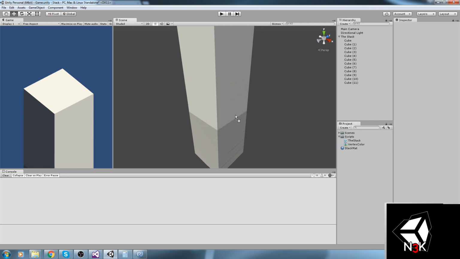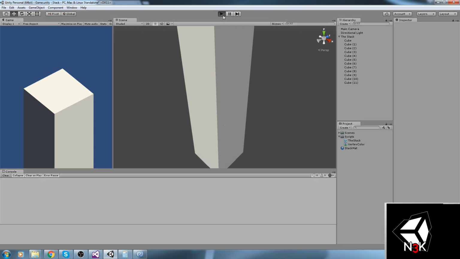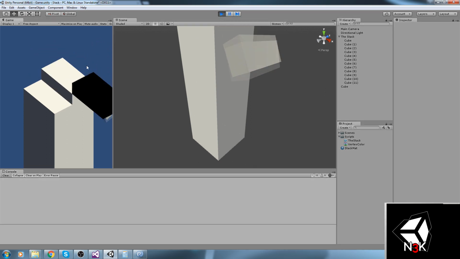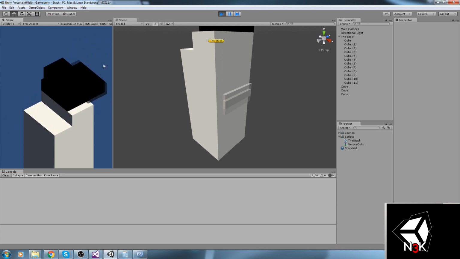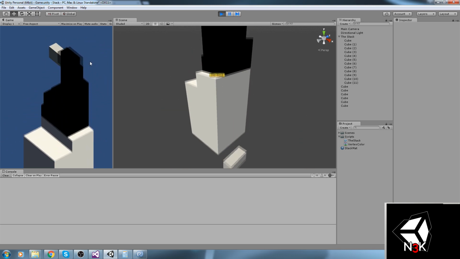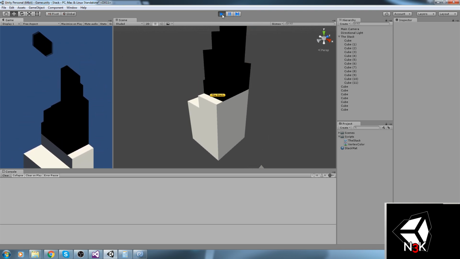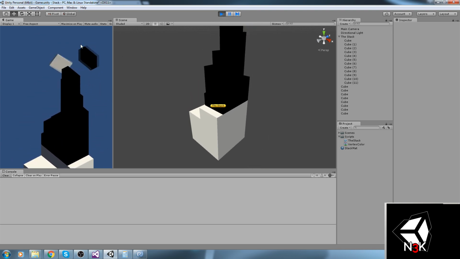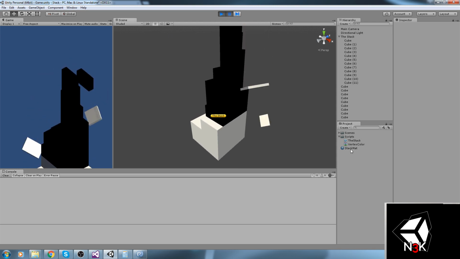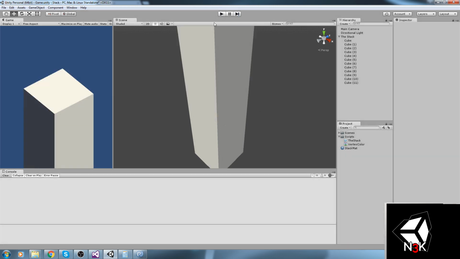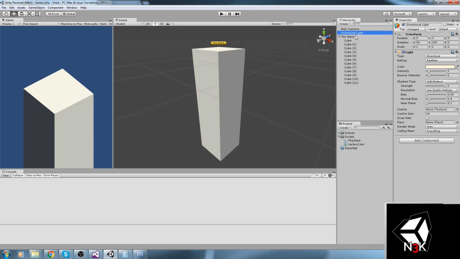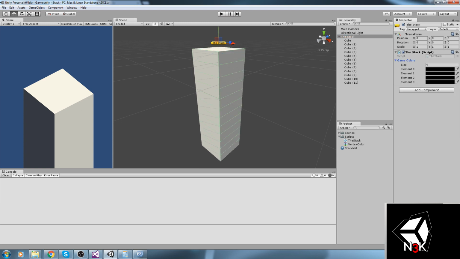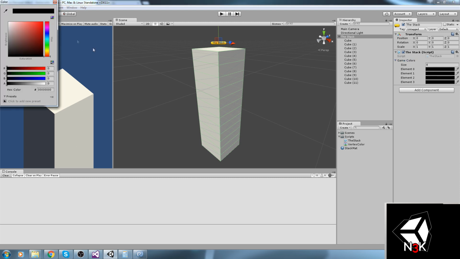Here we go. So they now all have the vertex color, and by default the vertex color is white, as you can tell. If we press play, we're now on black. The reason we're on black is because, oh, by the way, the rubble doesn't work, so that's something annoying. Well, I mean, the rubble doesn't work because it doesn't have our matte. I believe that it is also black. If we just pause the game, and as you can tell, if we just put the material on top of it, it's actually black. Okay, so the reason it's black is because our four colors, our game colors under the stack, they're public, and therefore they have this default value that is black.